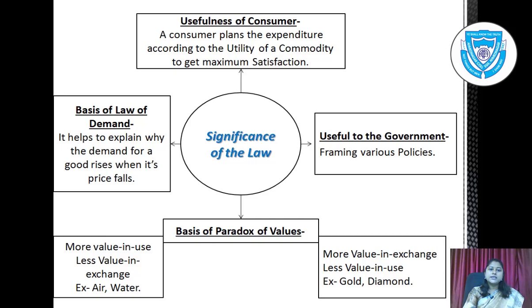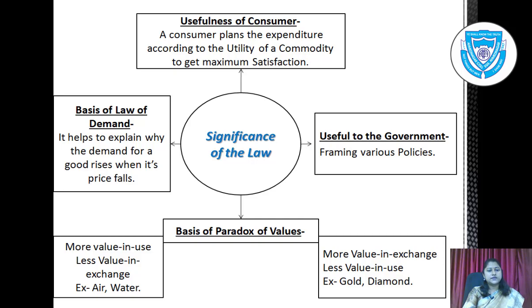Third point is basis of paradox of values. This law explains the difference between value in use and value in exchange.